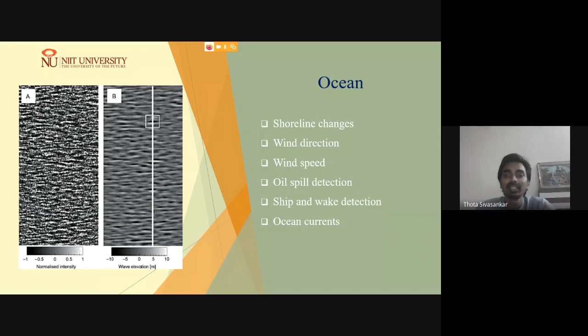can be identified, immediately monitored and easily addressed using synthetic aperture radar due to its high sensitivity to the dielectric constant of the target. Okay, so it is also able to identify ship and wake detections over the ocean, and further to study the ocean currents. Also, SAR data can be used.